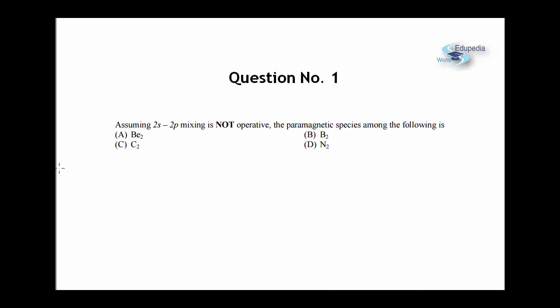Okay students, let us look at question number 1. Question number 1 is from the topic of chemical bonding. It says that assuming 2s and 2p mixing is not operative, the paramagnetic species among the following is. So first of all, we need to know what are paramagnetic species. Paramagnetic species are those which have an unpaired electron. And this question is based on molecular orbital theory.